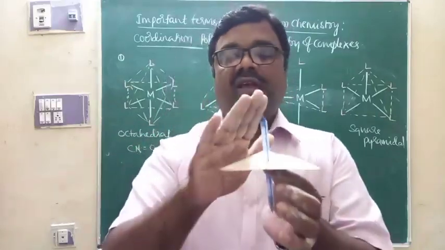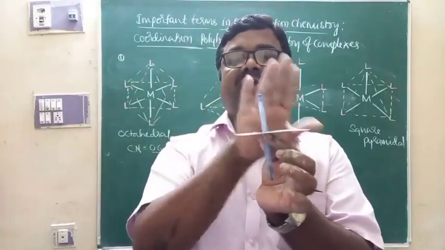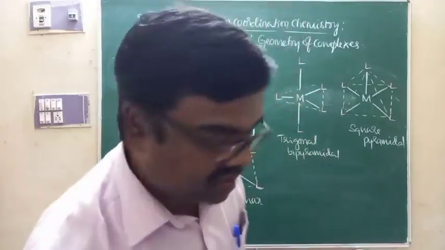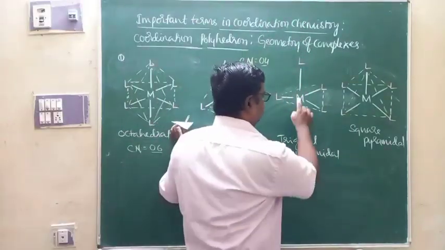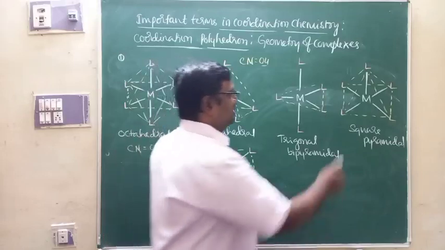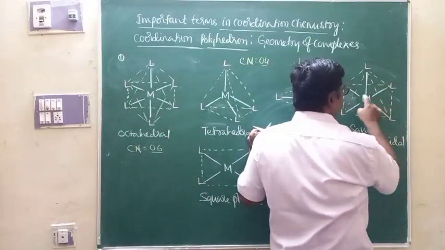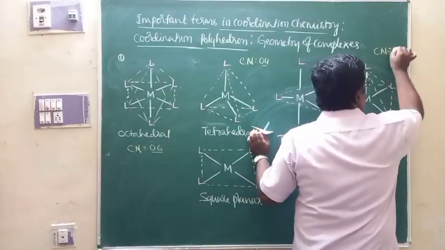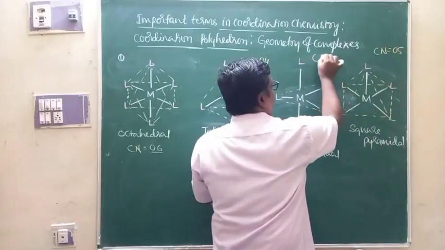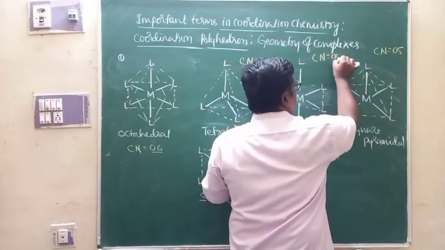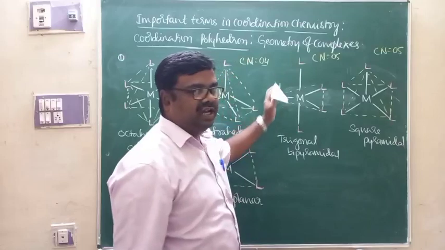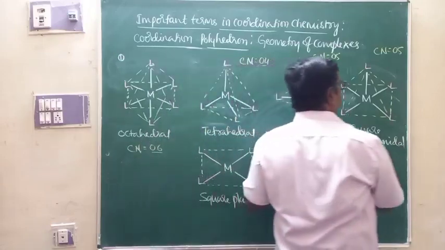Actually, there are 2 pyramids: above the plane 1 pyramid, below the plane 1 pyramid. Total 2 pyramids. That's why it is trigonal bipyramidal. This is square pyramidal. Here also the coordination number is 5. For complexes with coordination number 5, there are 2 possible geometries. One is trigonal bipyramidal. Another is square pyramidal.